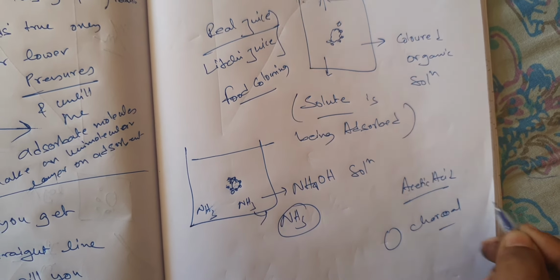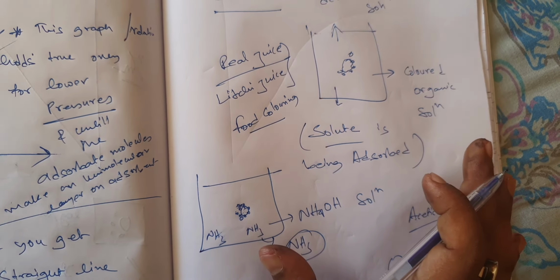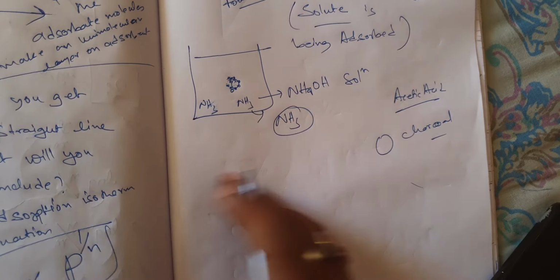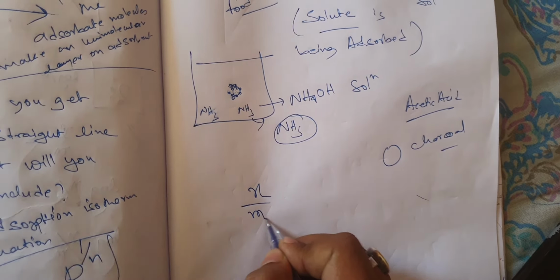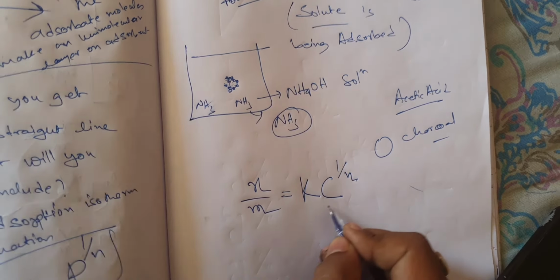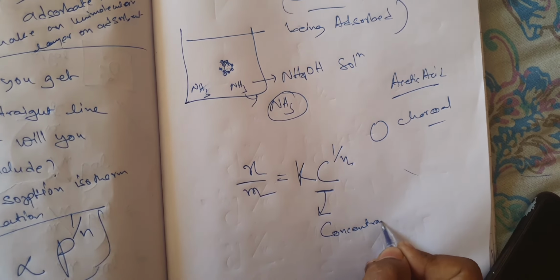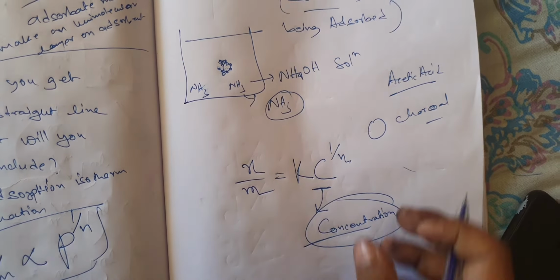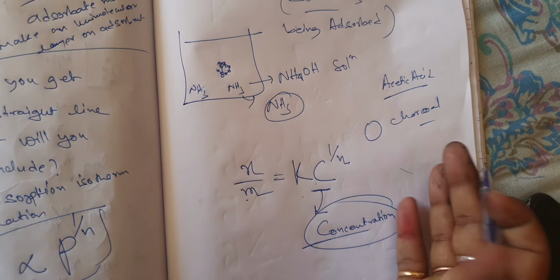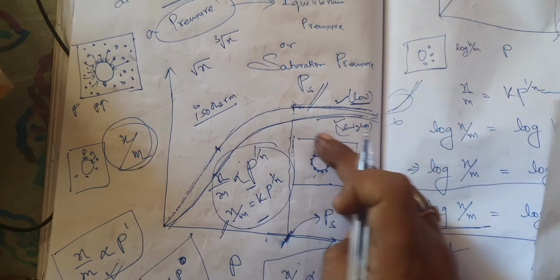Why am I giving these examples? Because these are not examples of a solid adsorbing a gas, but examples of a solid adsorbing a solute. But the interesting thing is that these will also follow the same graph: x by m equals K into C to the power 1 by n. In place of pressure, there is concentration. It will depend on concentration. Higher the concentration, higher the adsorption up to a certain extent, and then after that it becomes this type of curve.